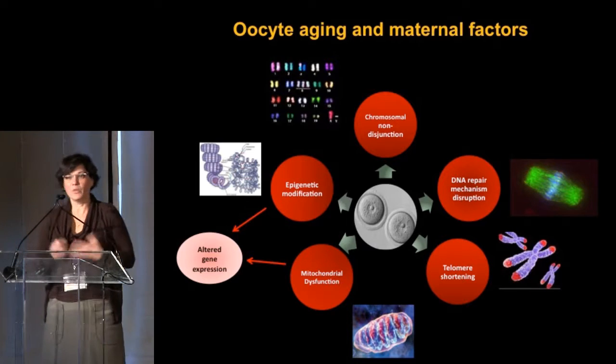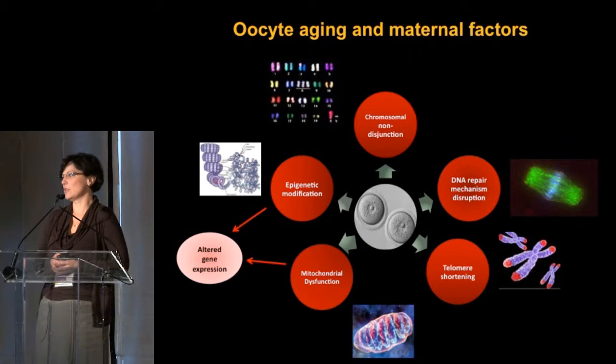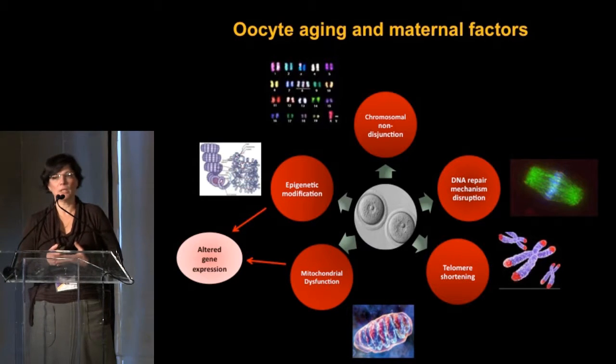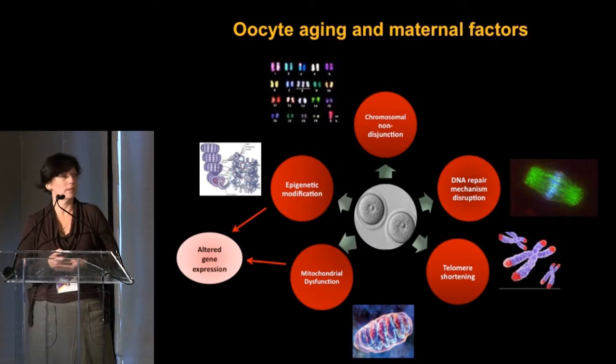Now, to this audience, I don't have to say that the most fantastic cell in a human body is an oocyte. It's really a very unique cell that contains numerous maternal products that have been accumulated during oogenesis in the form of proteins, RNAs, and organelles.